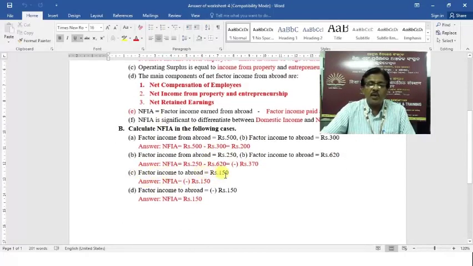Factory income to abroad is rupees 150, so the difference here is minus 150 because factory income from abroad is not given, that is 0. 0 minus 150, that is minus 150 is NFIA. Likewise, factory income to abroad is given in minus figure, minus 150. So NFIA will be plus 150 because factory income from abroad here is 0, not given. So 0 minus 150. So it will be plus 150.